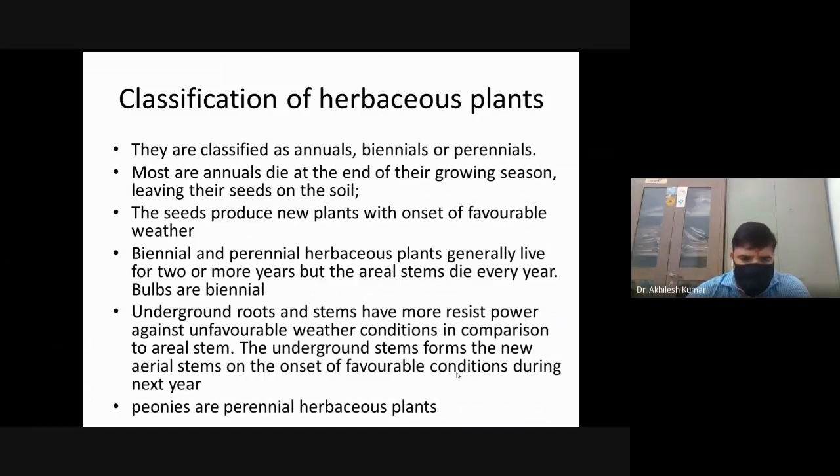The aerial stem dies as the temperature and moisture condition becomes unfavorable. But the underground root or underground stem remains inside the soil. It generally survives during unfavorable condition, though it becomes inactive. The underground stem forms the new aerial shoots or new aerial stems on the onset of favorable condition during next year. Peonies are perennial herbaceous plants.